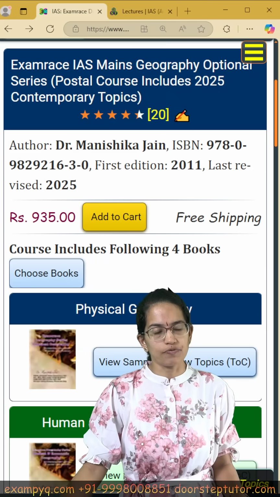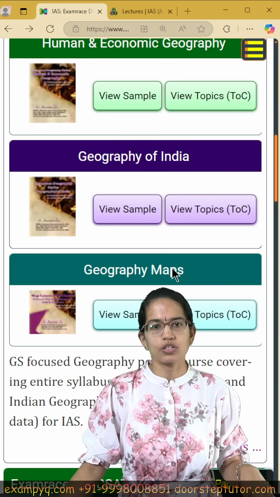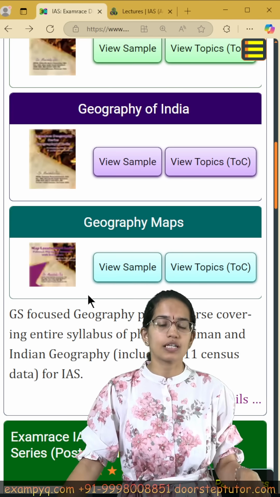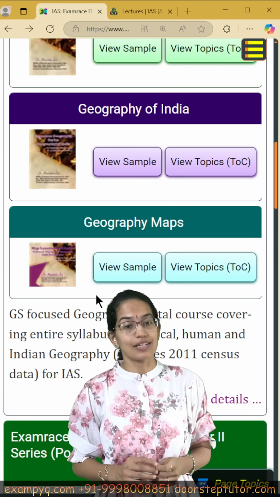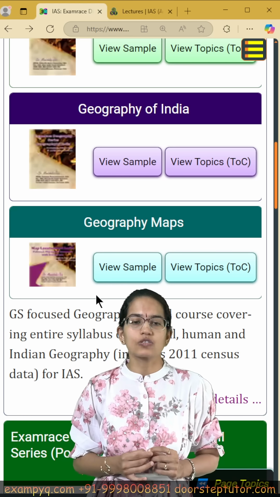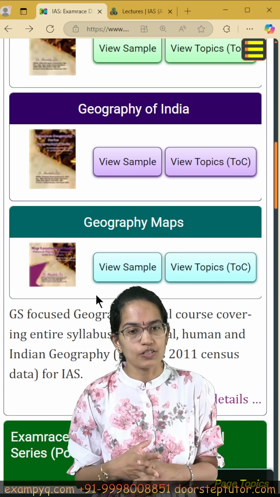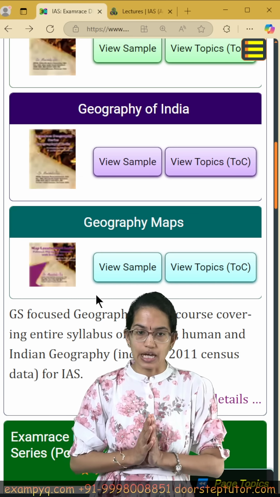And for geography, there are a set of 4 books, that is the physical geography, human geography, geography of India, and more importantly one specific section which is just one question in your examination but really important, and that is geography through maps. Now this topic covers all the data based on 2011 census, which was one of the last census.